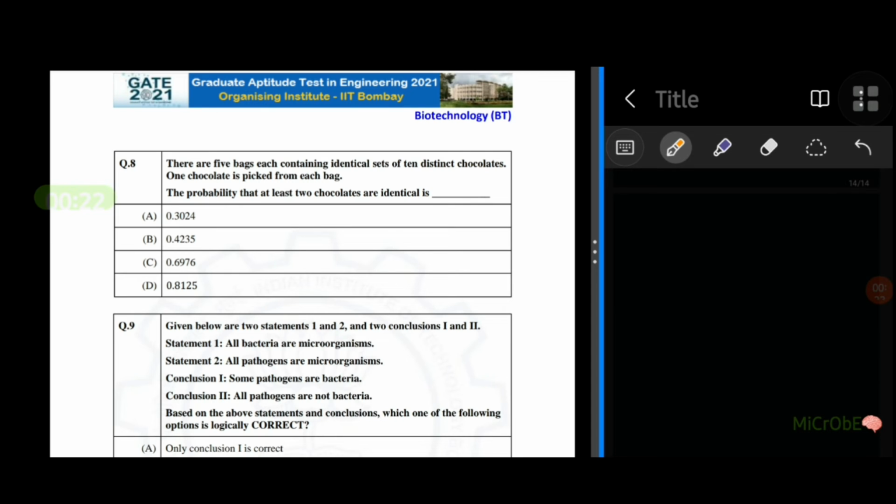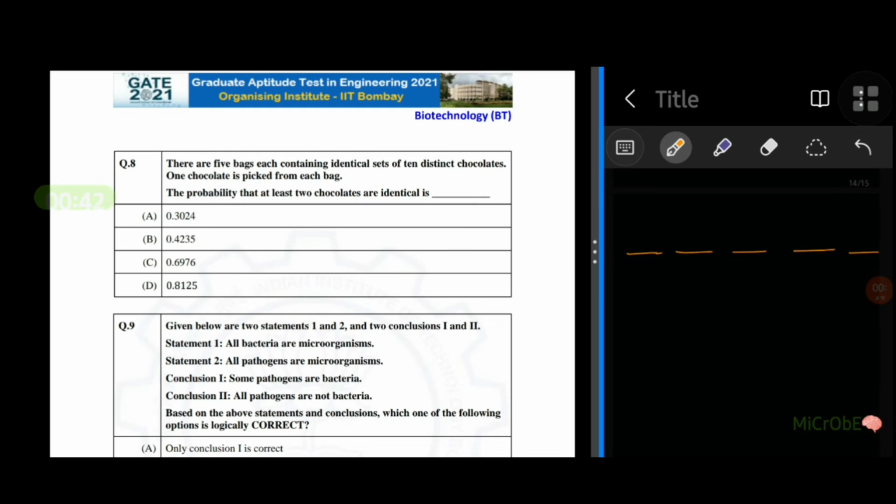So what does this question actually say is that we have 5 bags, and each bag contains 10 different chocolates, and that sequence is followed in all the 5 bags.